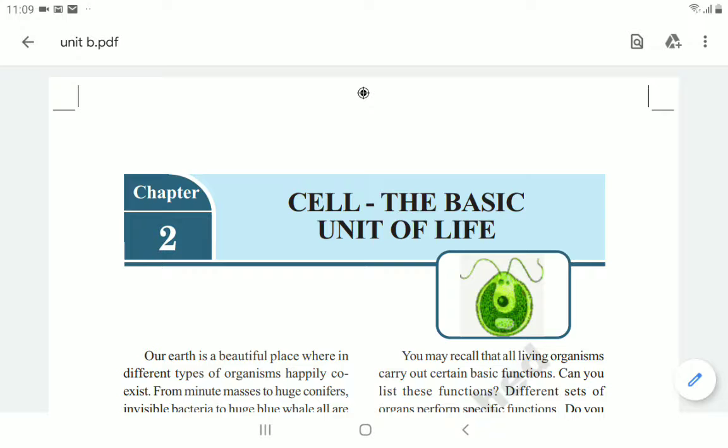So, in the last class, we discussed the different cells in plants. We observed the different types of cells: plant cells, onion cells, and so on. And today we are going to learn about the different types of cells in human beings also.